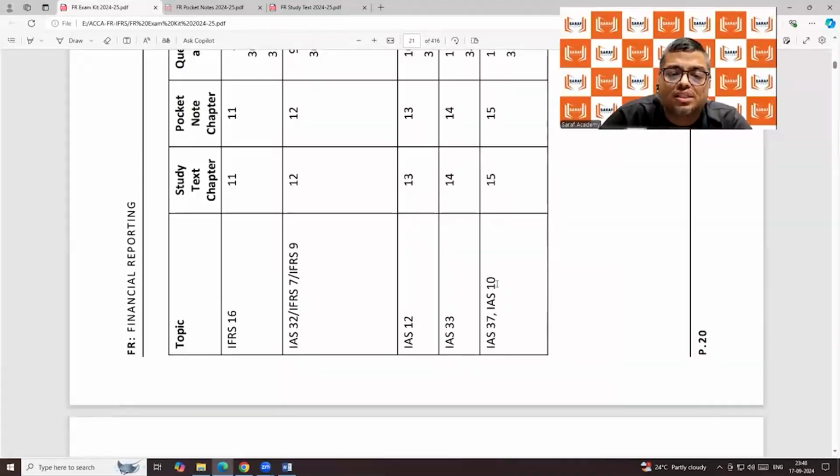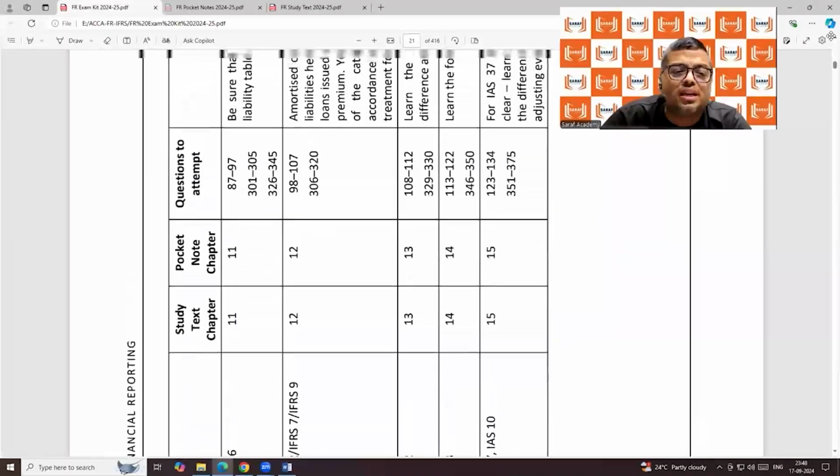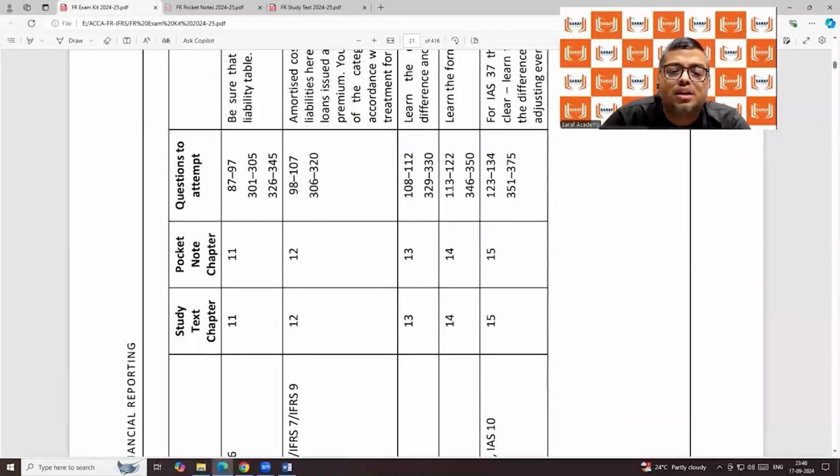IAS 33, you can see. The study text is chapter number 14, pocket notes chapter number 14. The questions to attempt are 113 to 122 and 346 to 350. These are the questions relating to EPS.